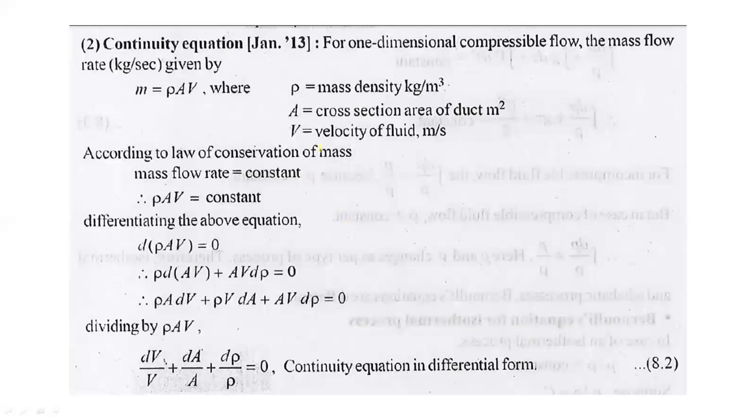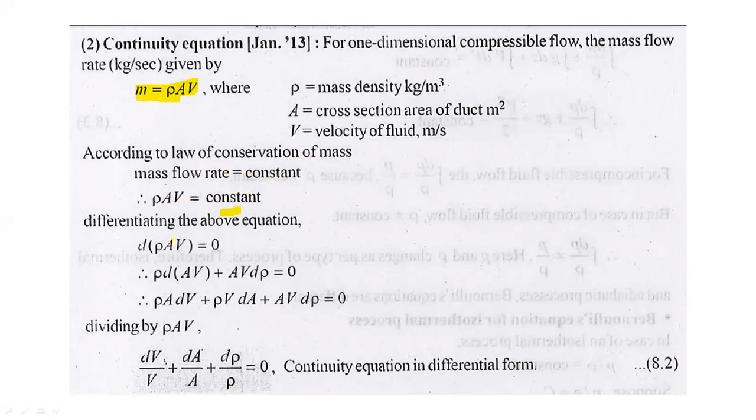Second is the continuity equation. For the continuity equation, we remember the formula for mass flow rate: mass flow rate m is equal to rho into area into velocity. So mass flow rate is the product of mass density, the cross-section area of the duct, and the velocity of the fluid. According to the law of conservation of mass, mass flow rate remains constant. So rho into A into V is equal to constant.